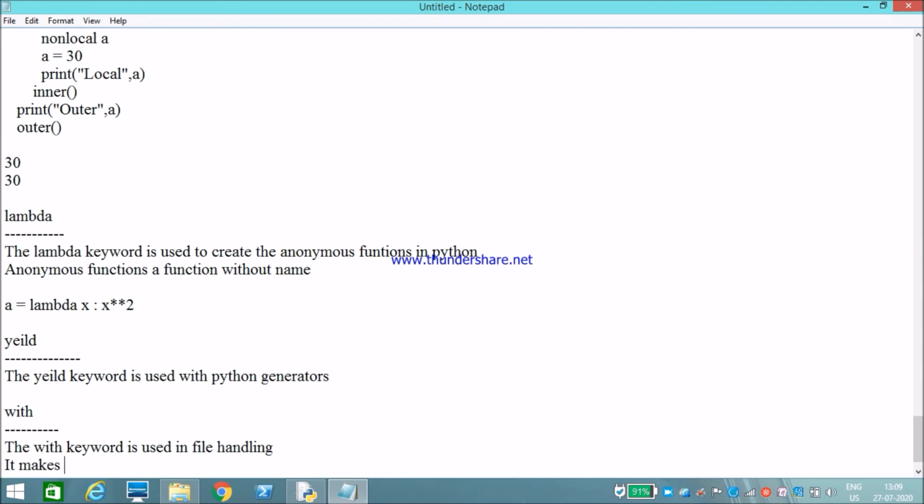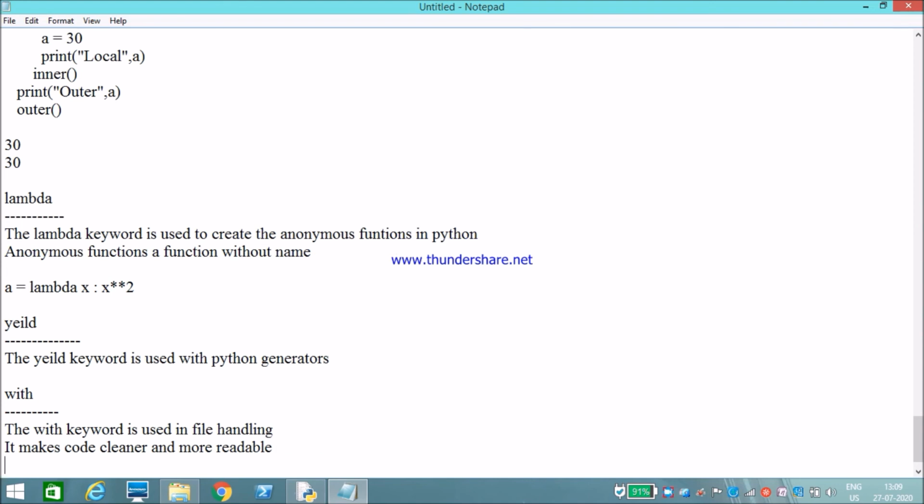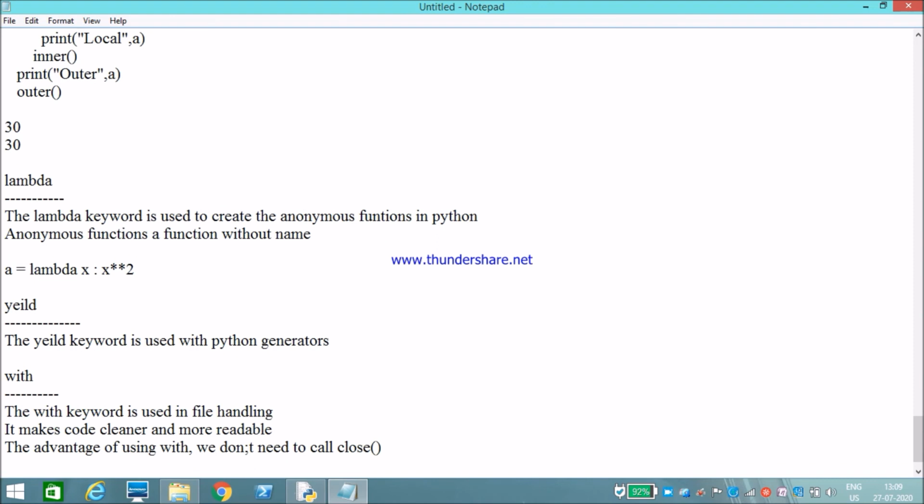It makes code cleaner and more readable. The advantage of using with is we don't need to call the close function to close the file.